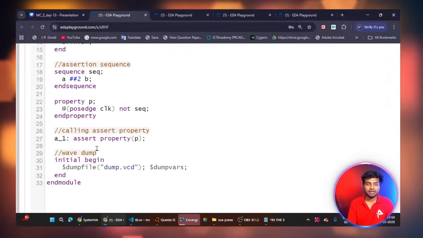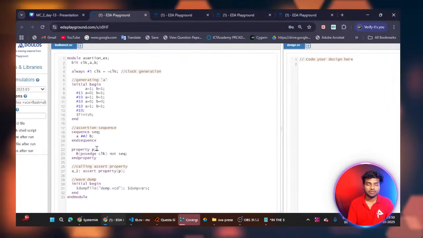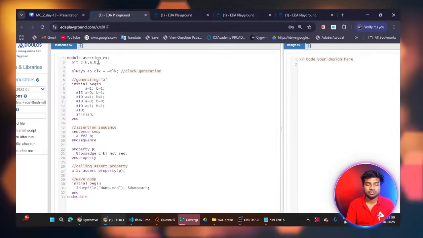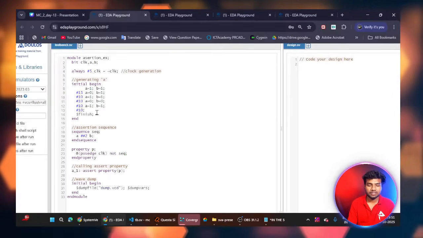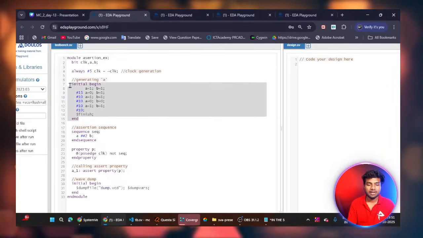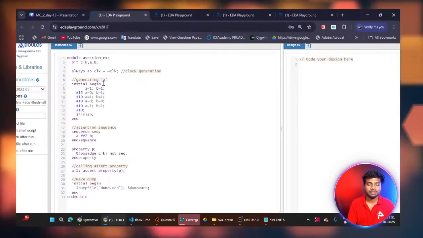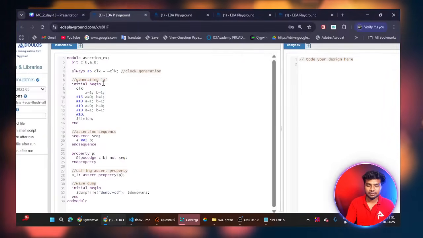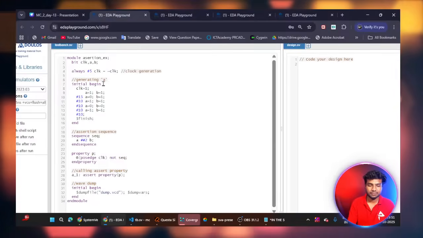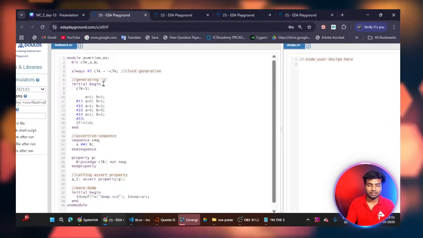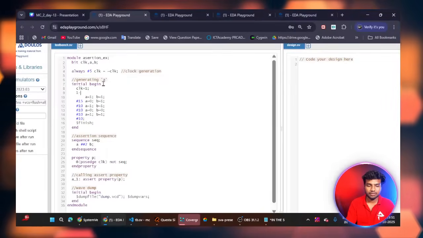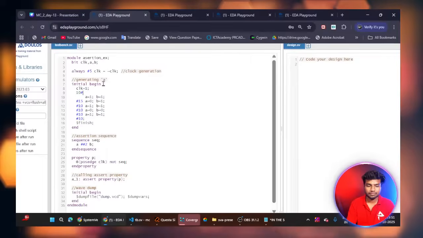So this is how we can create the sequence and properties. This is my another example code. Here I have three inputs: clock, A and B. Then this is my simulation time. Here I am giving the inputs for my clock and signals. This is my clock signal, having 1 at the initial stage, and it toggles after 5 nanoseconds, I can say a 10 nanosecond period.